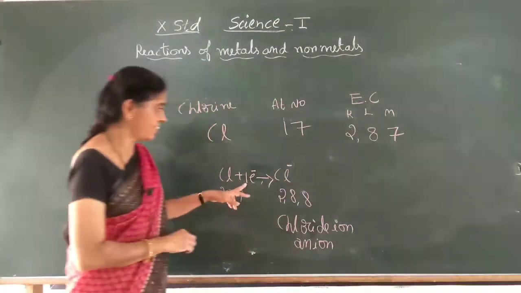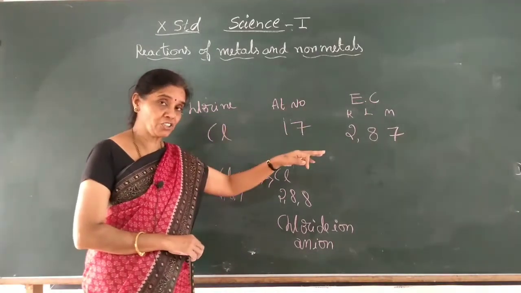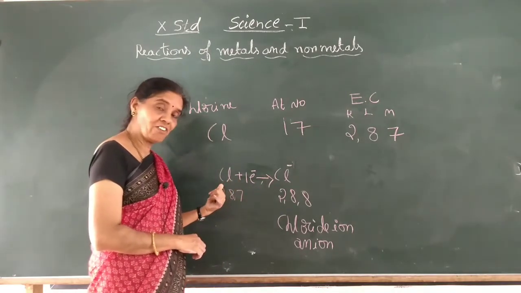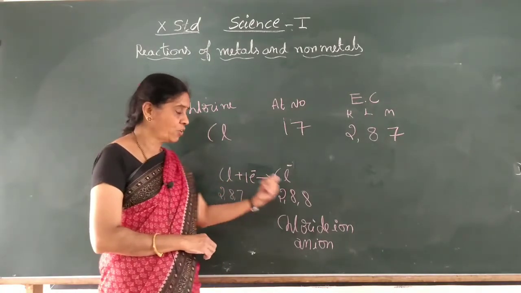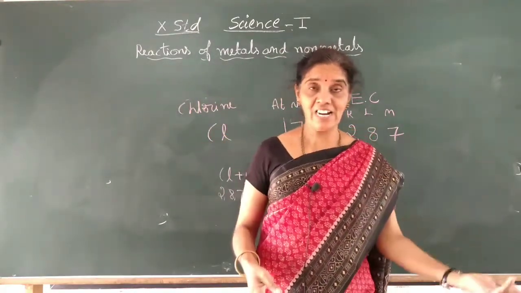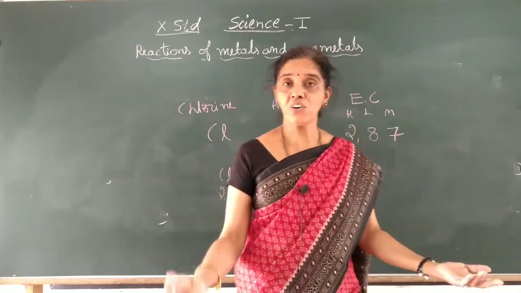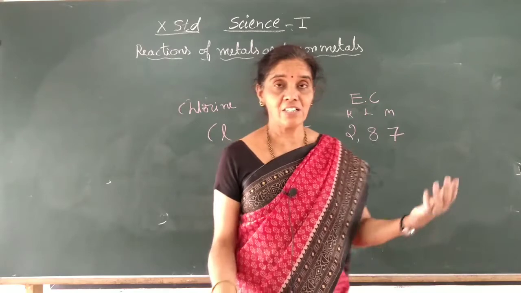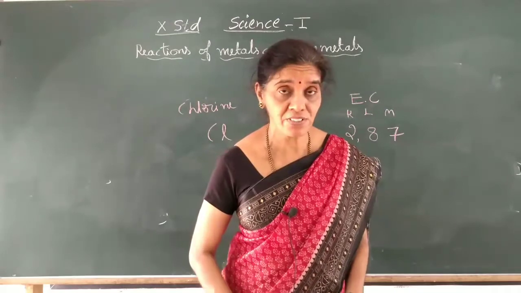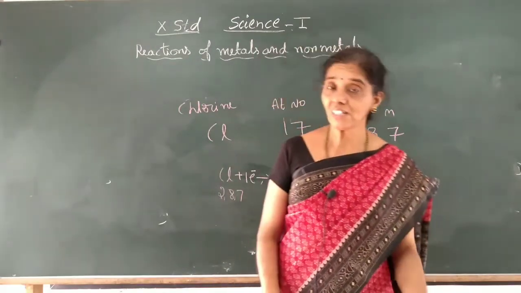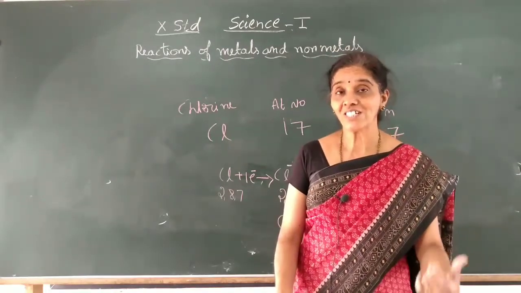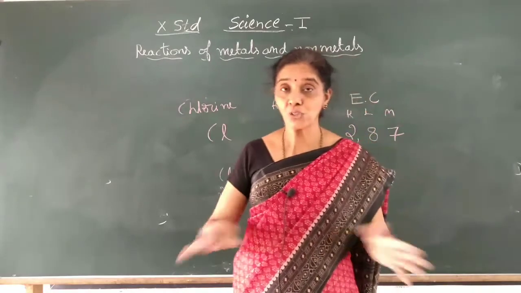Now if you see here, sodium wants to give 1 electron to get that octet structure, and that electron is wanted by this chlorine to get the octet structure. So the reaction is possible between the sodium atom, the metal, and the chlorine atom, the non-metal. Sodium will donate the electron, ready to give, and chlorine is ready to take. By giving, the sodium atom gets the octet structure, the stable structure, that is the tendency, and by taking that electron, the chlorine atom gets the octet structure, that is also its nature, right? So it suits both the atoms.